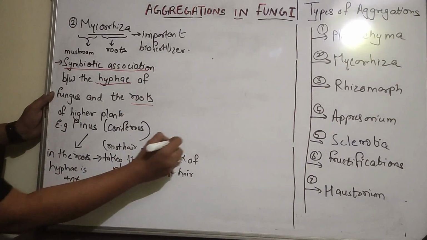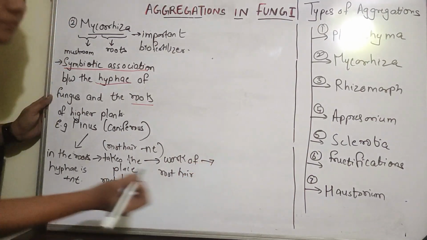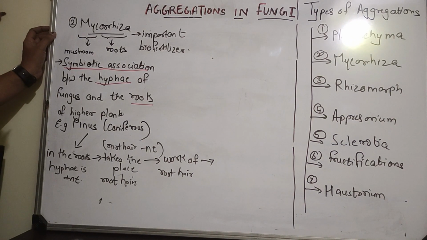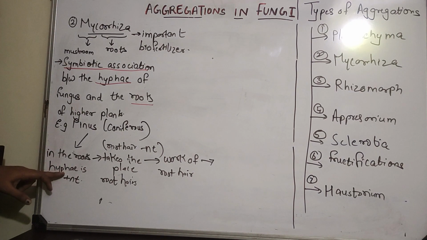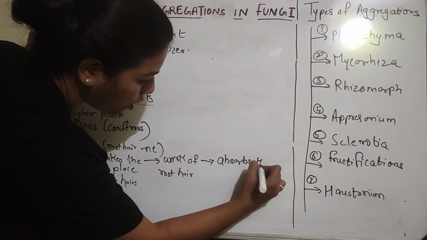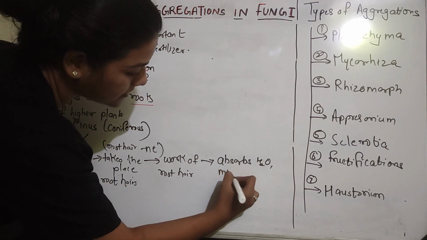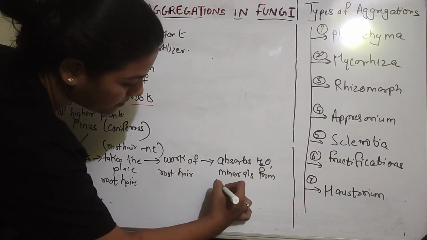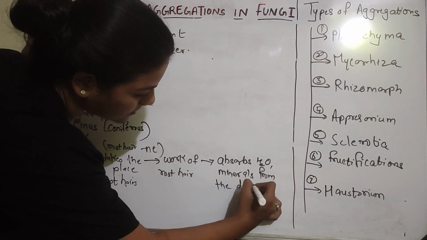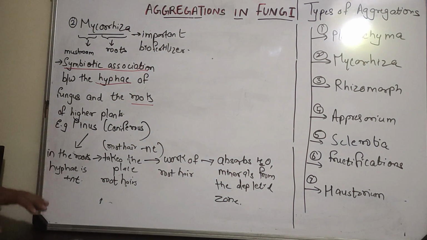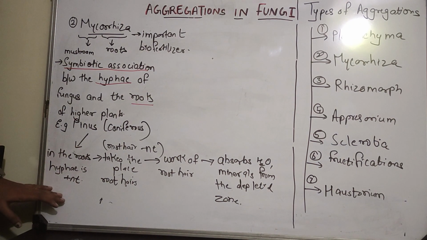So what is the work of root hair? The work of root hair is to absorb water and minerals from the deep down areas. So the same work is done here by the hyphae of the fungus, where it absorbs water and minerals from the depleted areas, right? This is the work of the mycorrhizal hyphae, right?